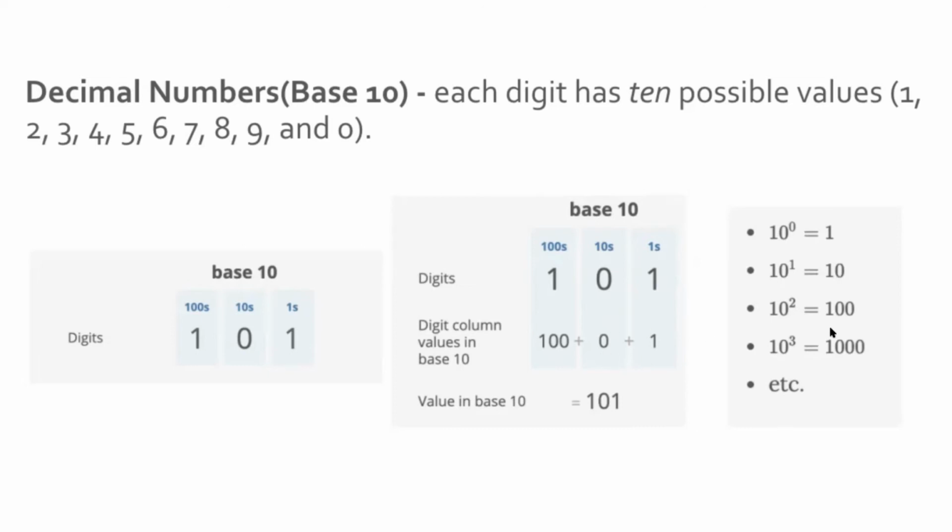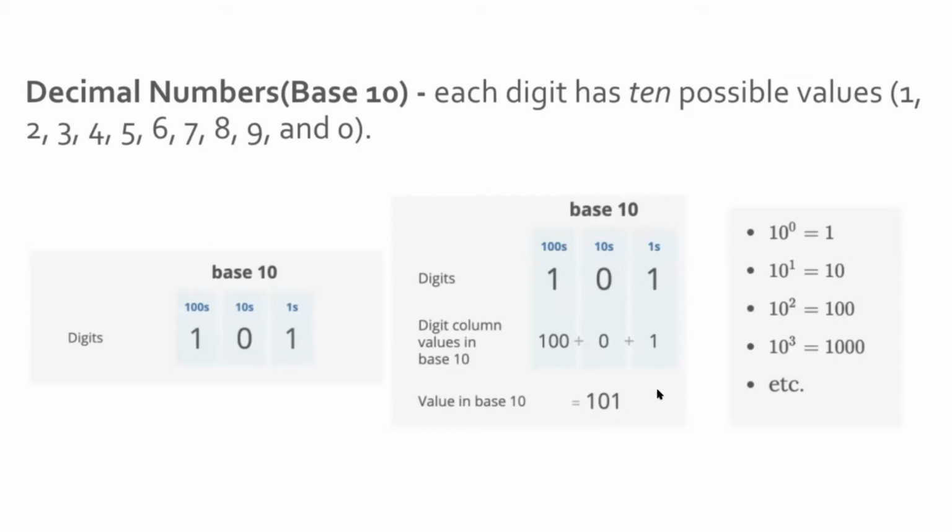So basically, whatever we are representing, we need to know it's in powers of 10: 10 to the power 0, 10 to the power 1, 10 to the power 2. This is how we are representing and adding numbers. The same thing goes for base 2. Let's think about base 2 here in this slide. Let's say here it's 101, the same number. So what will be the value for base 2?